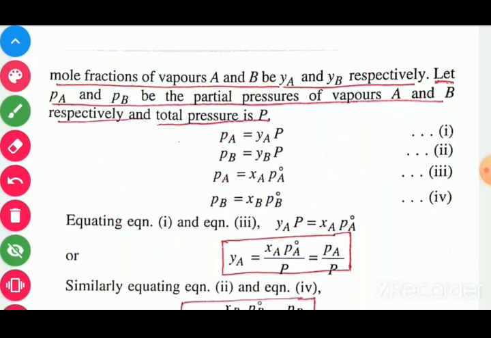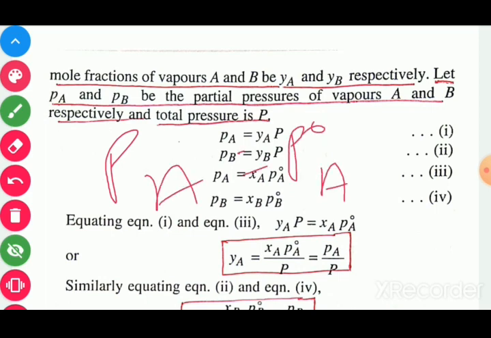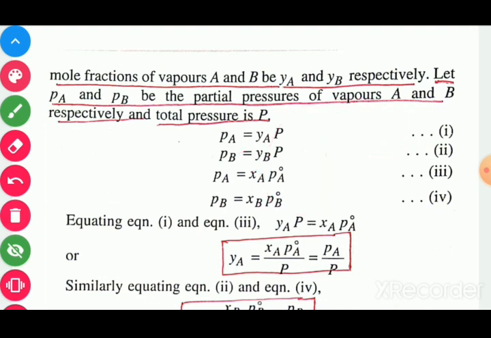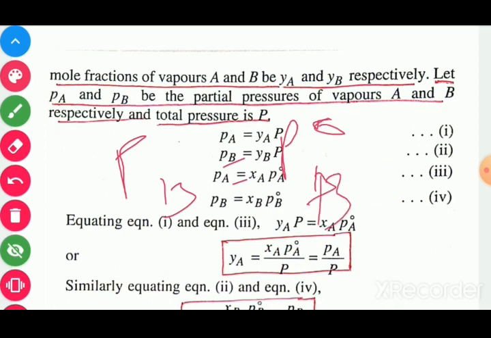So finally, in the place of PA, you already know PA is equal to P naught A into XA. So in the place of PA we may write P naught A into XA. Similarly, in the place of PB we may write P naught B into XB.